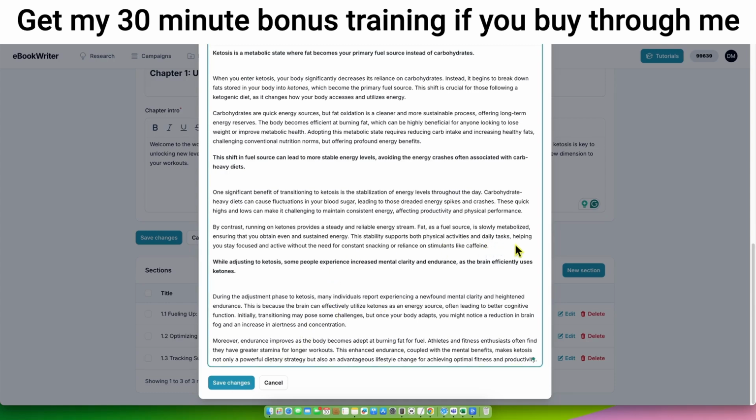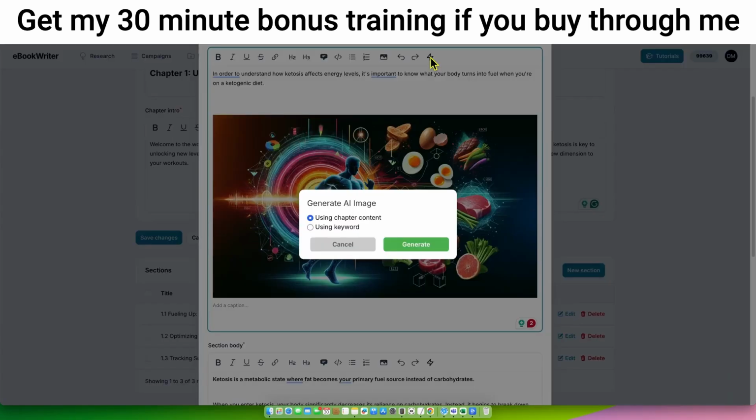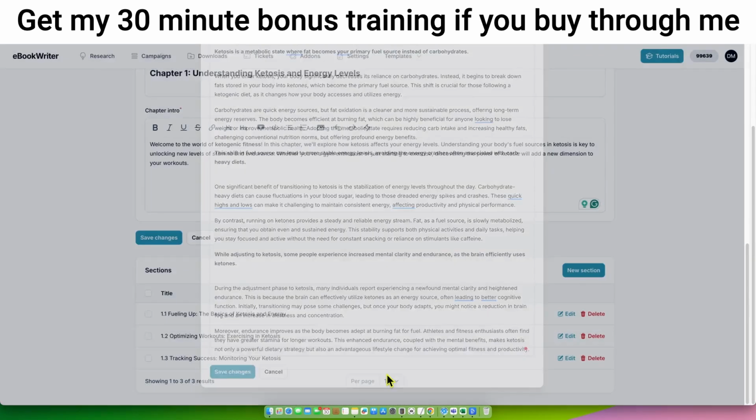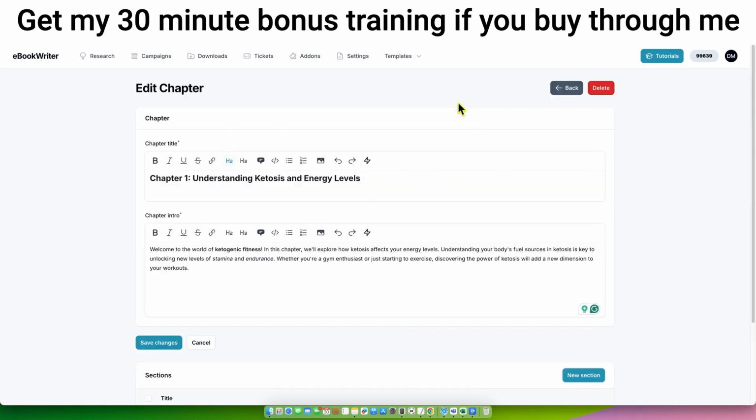You can come in here and make changes. You can add affiliate links, add more images, and even, what is this part right here? You can regenerate or rewrite. Oh, you can generate an image right there using keyword, using chapter content. So you can go and do this one by one. You're going to produce better books. That would be recommended. And you just save changes. And once you save all the changes, you rerun the book and everything is saved. You can go into each section and make all the customizations that you want.